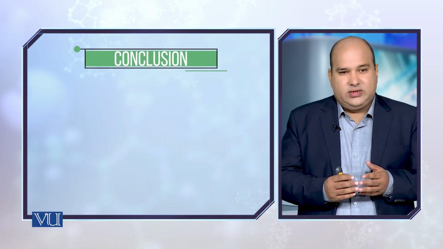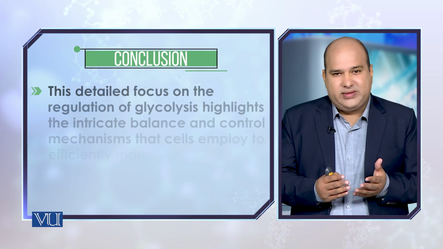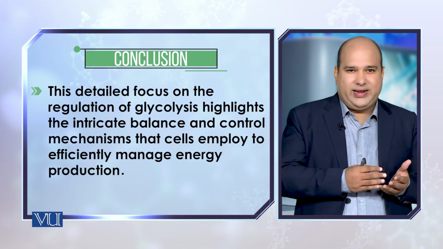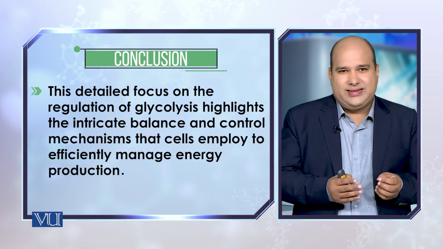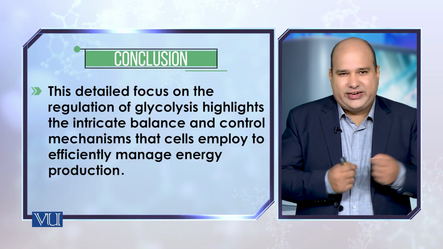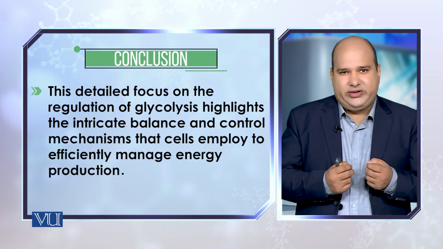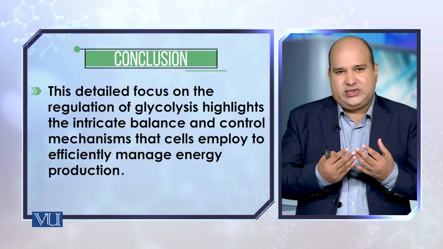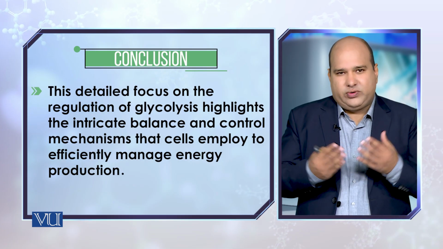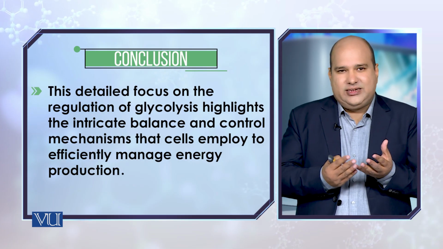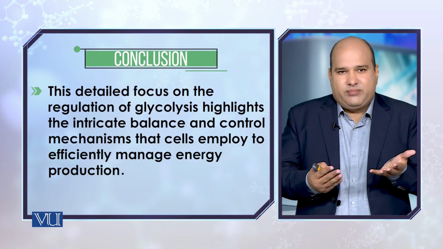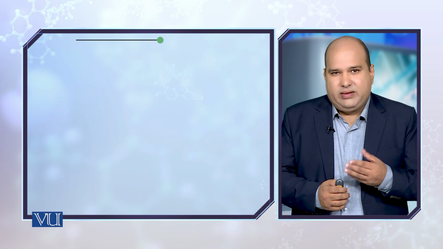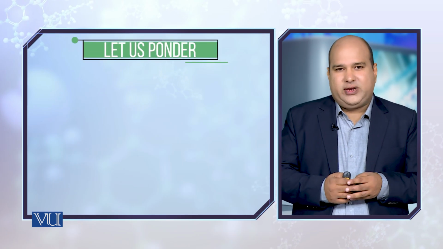Conclusion: the regulation of metabolism generally, and regulation of glycolysis specifically, is an intricate process. It involves many moieties, many molecules, and they have to interplay with each other. They have to work together in coherence to really keep the process of metabolism moving coherently. Some points here, some questions you have to ask yourself.